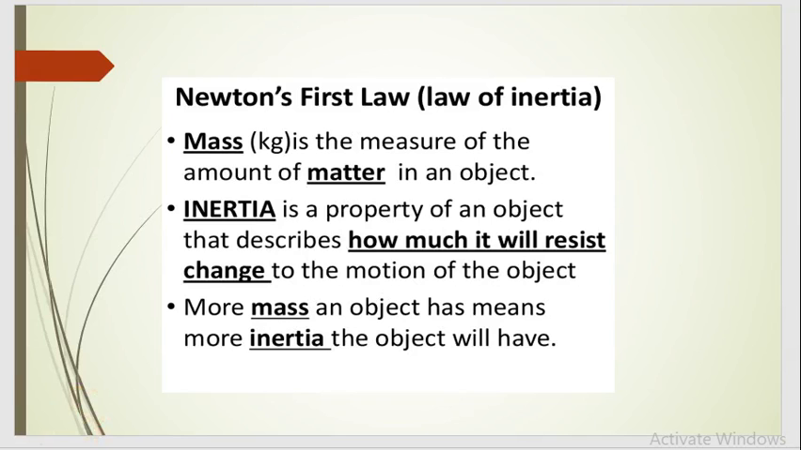Here, in simplest form, mass is the measure of the amount of matter in an object. Inertia is a property of an object that describes how much it will resist change to the motion of the object. More mass an object has means more inertia the object will have. This is enough for the first law.